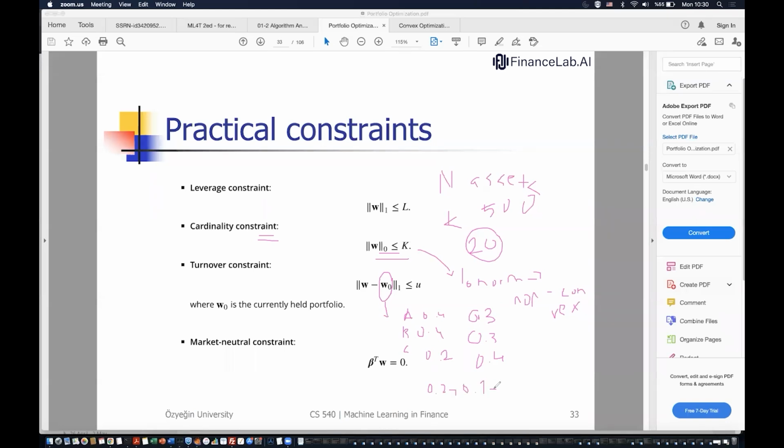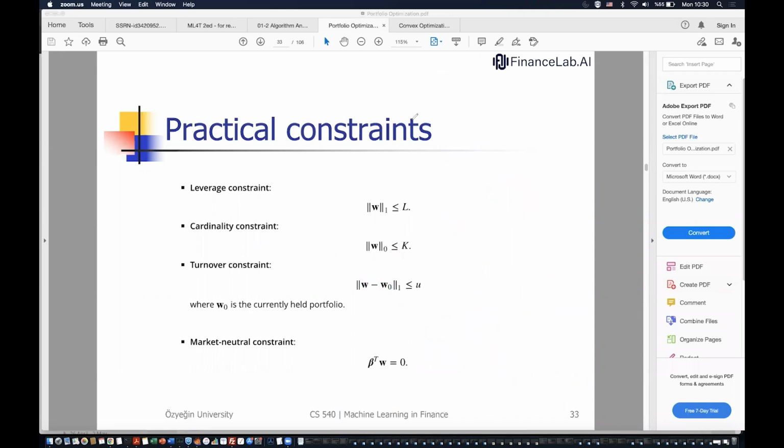It's basically the absolute value of the change in the weights, and it's equal to 0.4. And in this case, we can add linear constraints. So this is a linear, convex constraint to basically model the turnover, where we are limiting the turnover amount. And this is the turnover constraint.